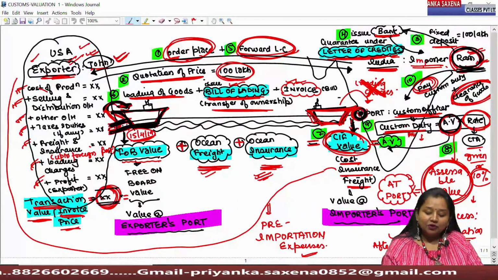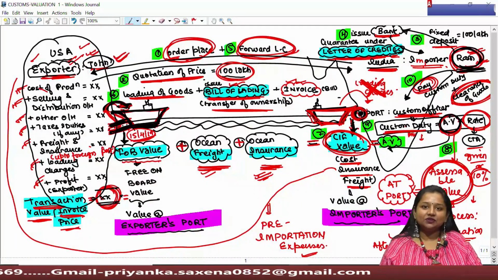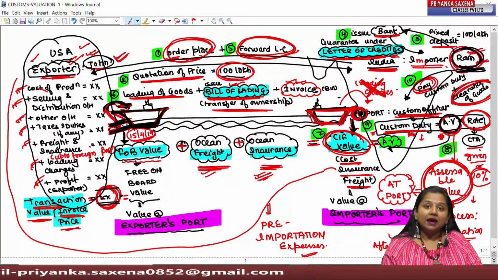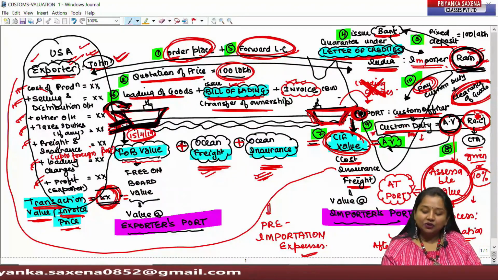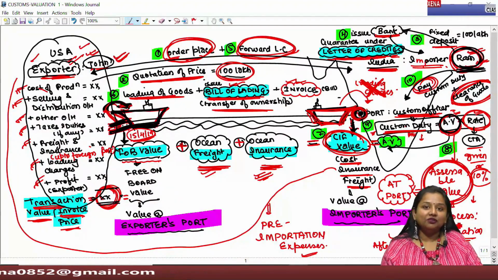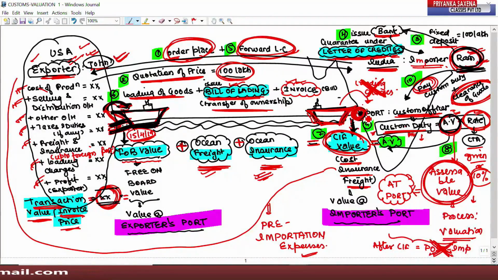And at the port of importation, the custom officer shall be liable to charge duty on such goods, for which the importer shall be liable to compute duty by multiplying the rate of duty with the assessable value. Assessable value is the value at which we have to compute duty, and since duty has to be computed at the Indian port, this assessable value shall be taken as the aggregate of all the expenses incurred from the beginning till the delivery of goods at the Indian port.